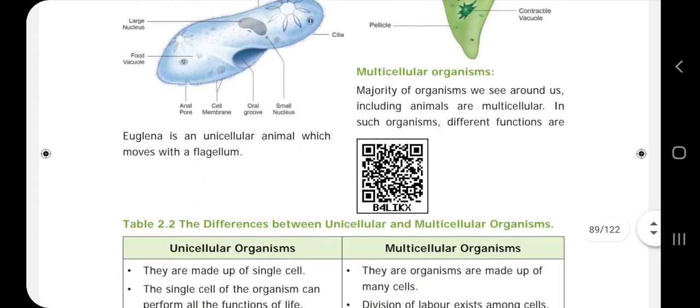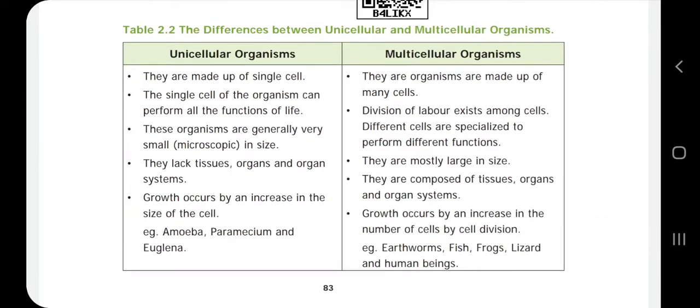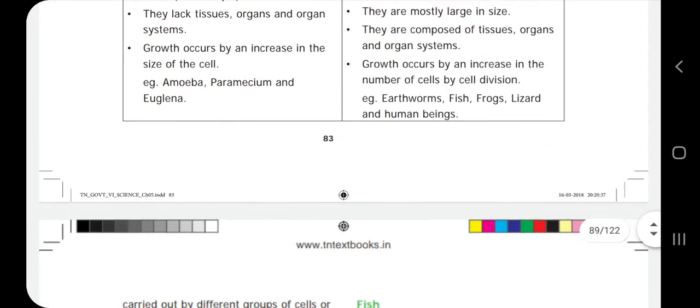Next one, multicellular organisms. Here is given the difference between unicellular and multicellular organisms. Unicellular is made up of a single cell, multicellular is made up of many cells. In function, a single cell performs many functions, while in multicellular each cell performs different functions. They are smaller in size, and multicellular are larger in size. Unicellular growth depends on the increase in size of the cell, while multicellular growth depends on cell division.